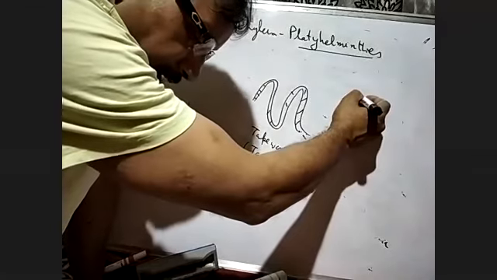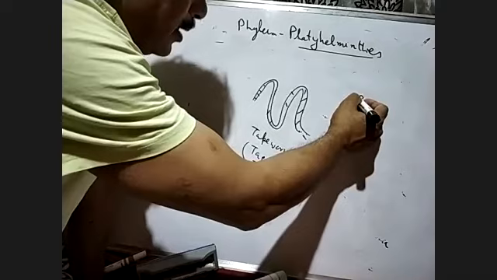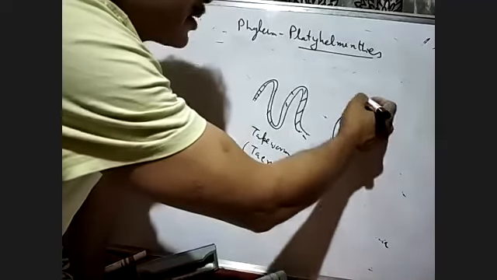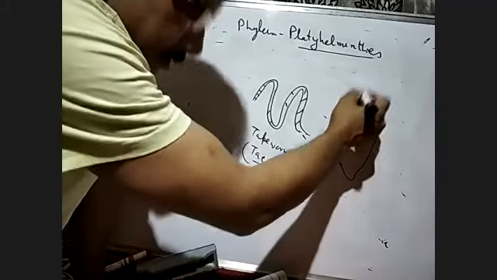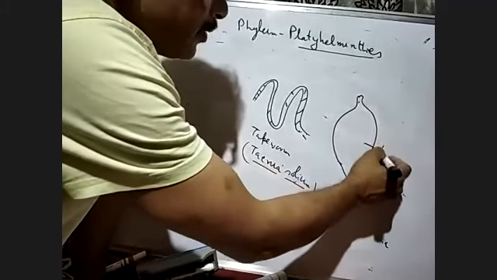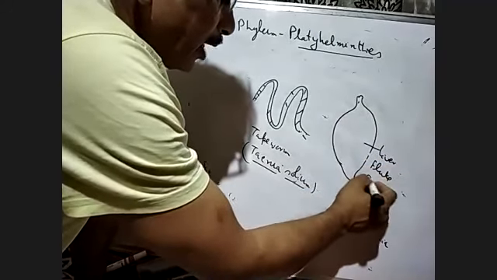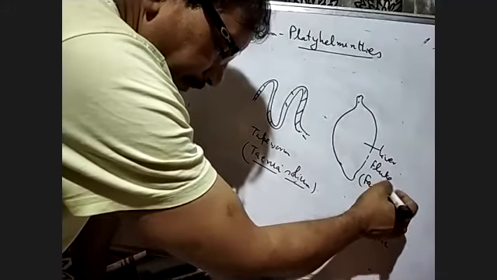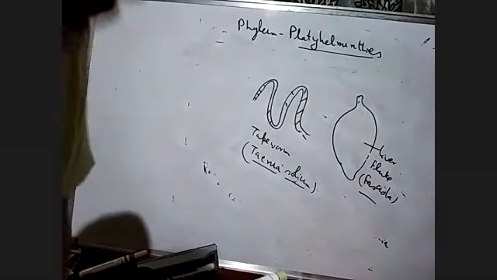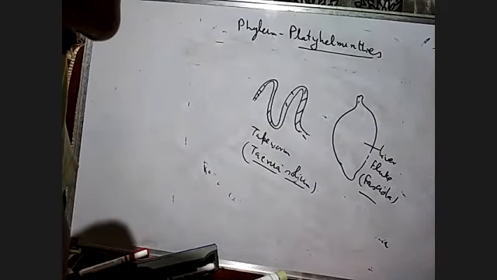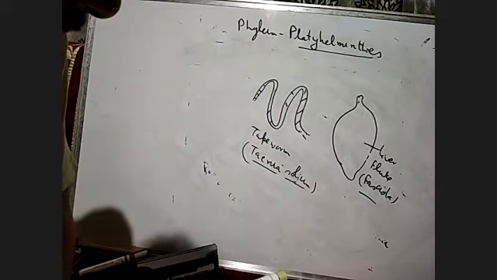Then we have the flatworm. The flatworm is called the liver fluke, or Fasciola hepatica. These two are the most common parasitic forms of the Platyhelminthes. Most of them are parasites.